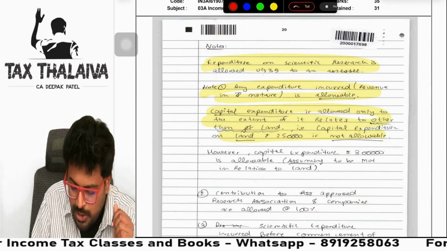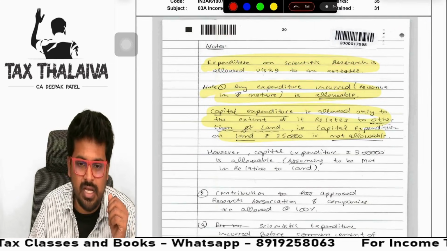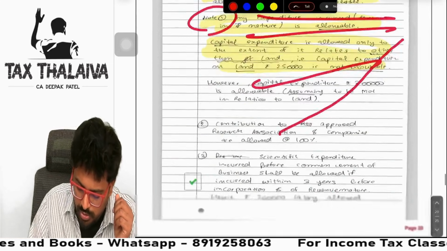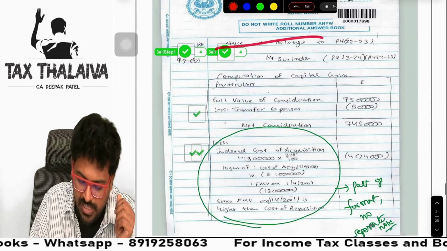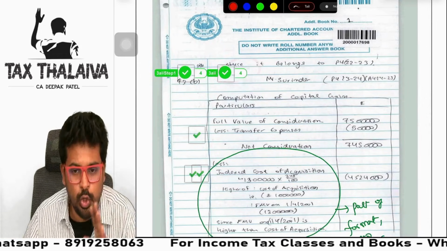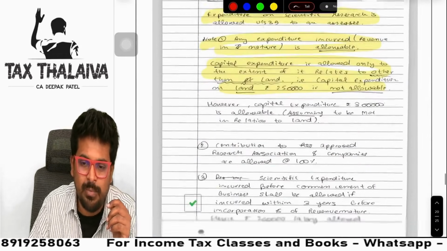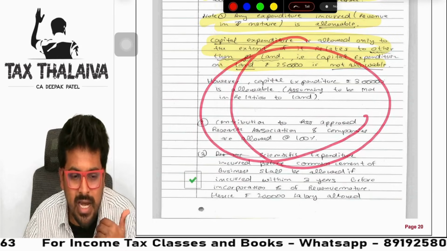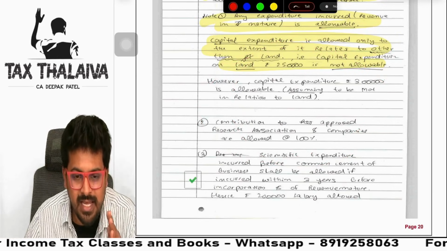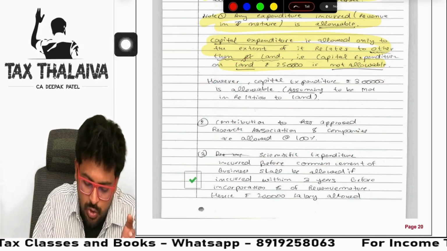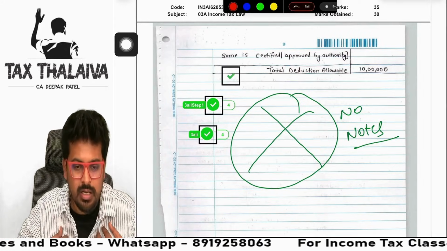Notes for that section 35. Expenditure on scientific research is allowed under section 35 of the assessee. Note 1, any expenditure. Note 2, note 2, note 3. This much he wrote, guys. And of course, he got 4 marks, no doubt. But you imagine the time which will be involved in this. I am not saying don't write notes. All I am saying is think smartly and write it.